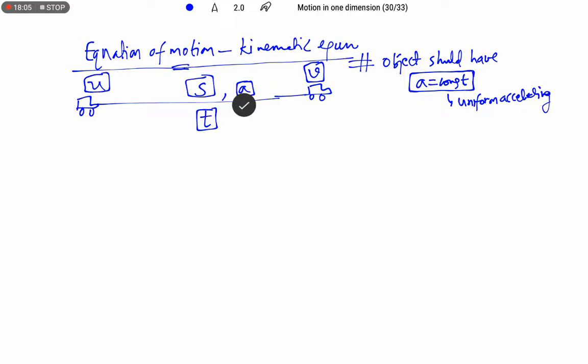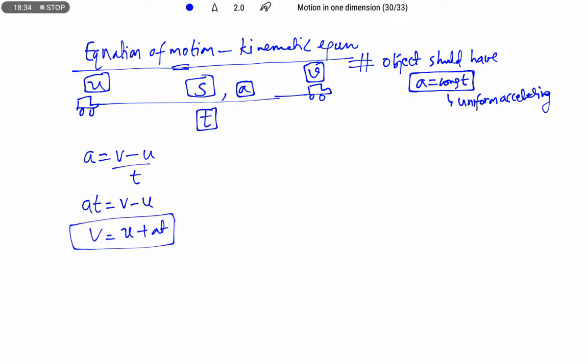In this journey we are going to find the final velocity and the distance traveled. We know that acceleration is equal to v minus u by t, change in velocity by time taken. So cross multiplying, at equals v minus u, therefore v equals u plus at. This is the first equation of motion.